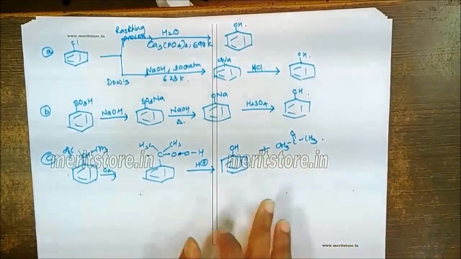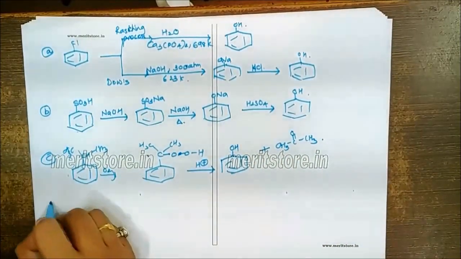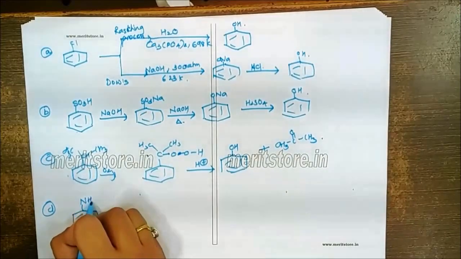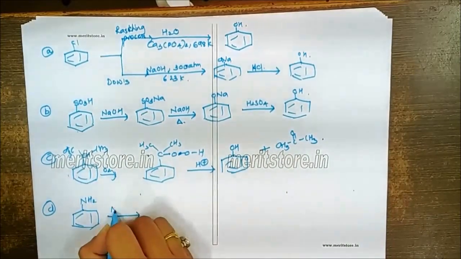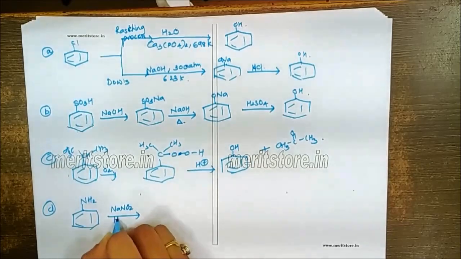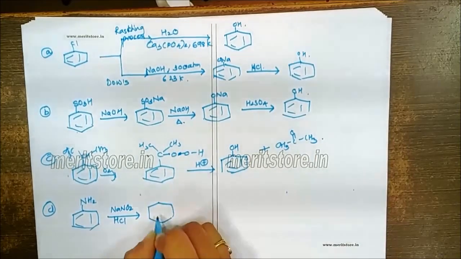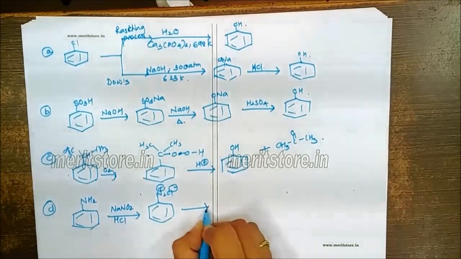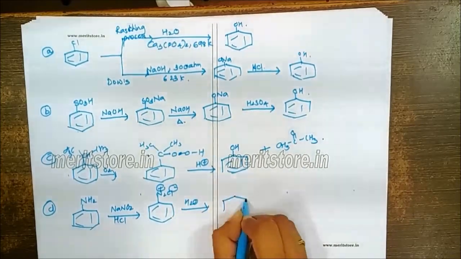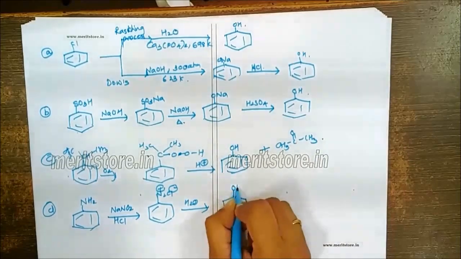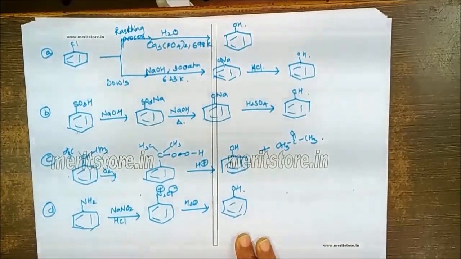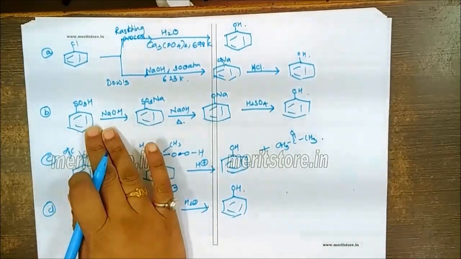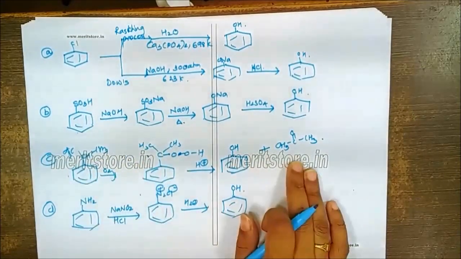equally commercially important. We can also prepare phenol from aniline by doing diazotization of this, by allowing it to react with NaNO2 and HCl. So this will first give you formation of the diazonium salt, which on hydrolysis further gives you formation of the phenol. So four methods of preparation we have to remember: from chlorobenzene, benzene sulfonyl chloride, cumene, the commercial method,